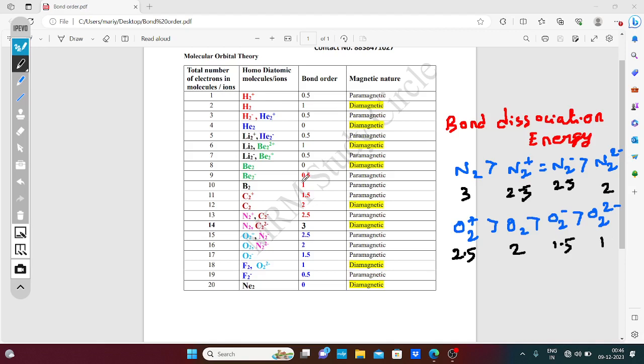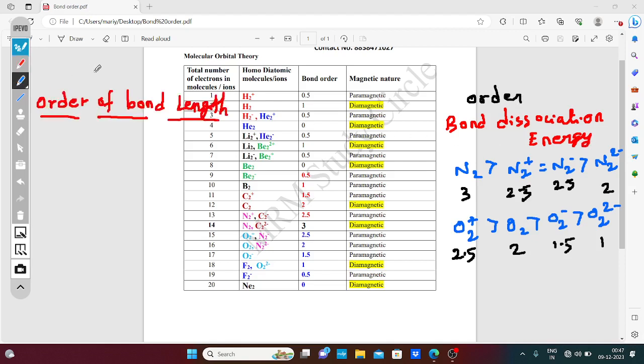So now the order of the bond length. It is actually the reverse of the order of bond dissociation energy. Bond order is inversely proportional to bond length. So look here, for N2 2 minus the bond length is high.